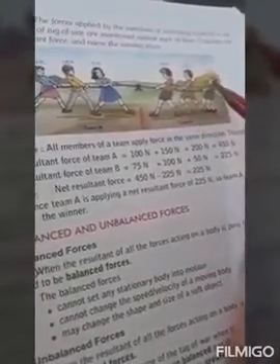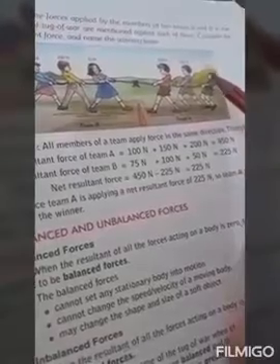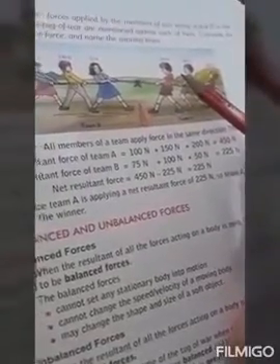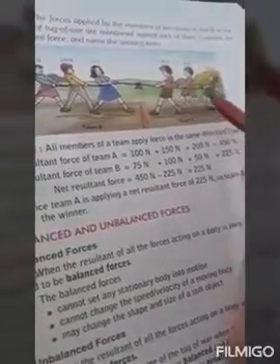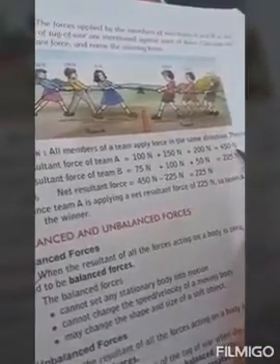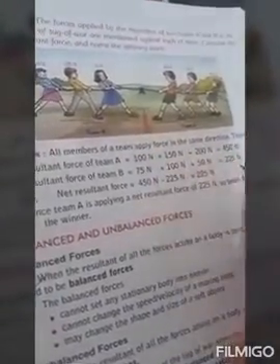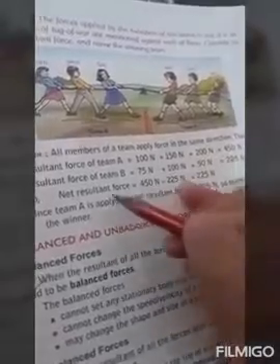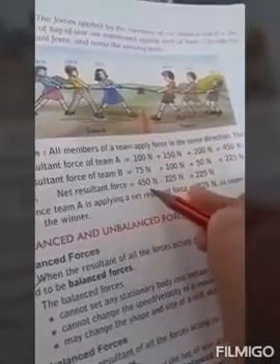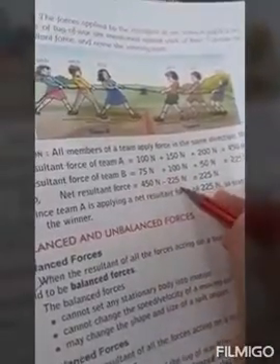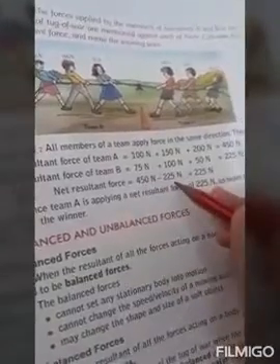Team A has 100 plus 150 plus 200: 200 plus 150, 350, plus 100, 450. So team A has more force, 450, and team B has less force, 225. The net resultant force is F minus F, that is 450 minus 225, equal to 225 Newton. So team A applies more force, it will move in that direction, and they will win.